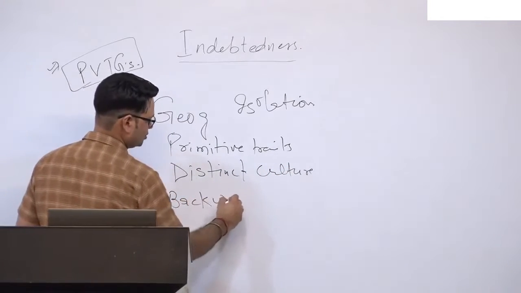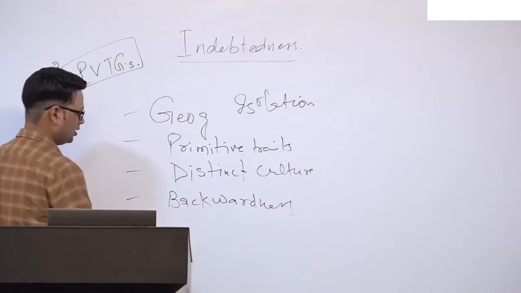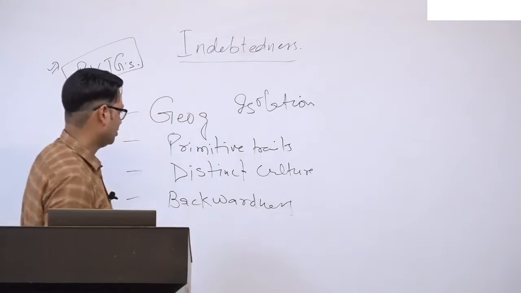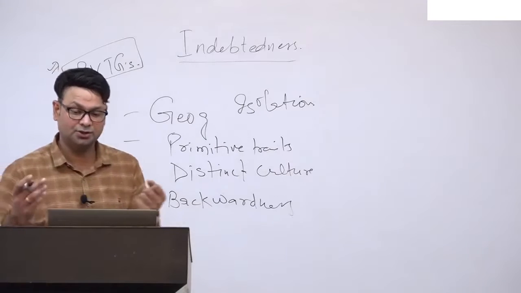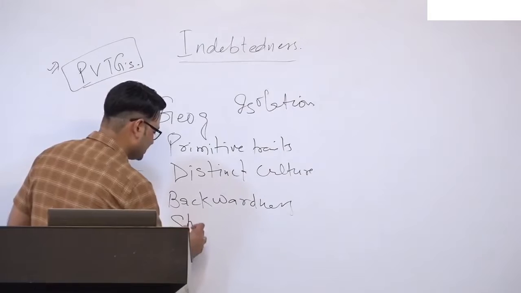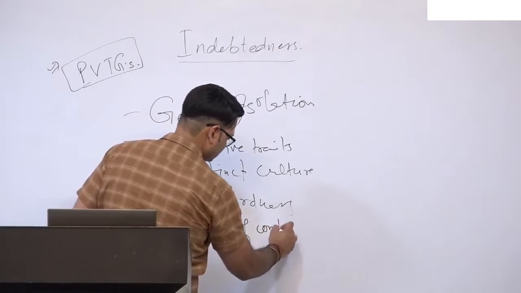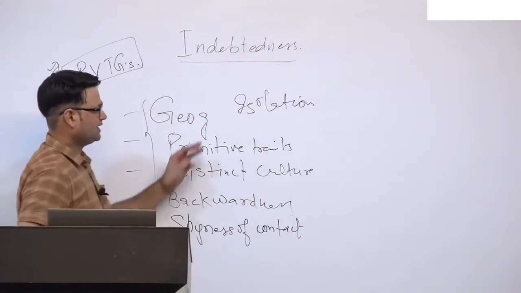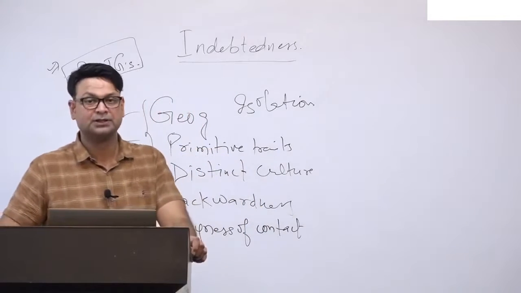This backwardness we can talk about their economy, subsistence mode, and pre-industrial technologies and all. And finally, we can talk about their shyness of contact. They do not try to mingle with the mainstream society. So these are the 5 basic defining traits as per the Lokur committee.